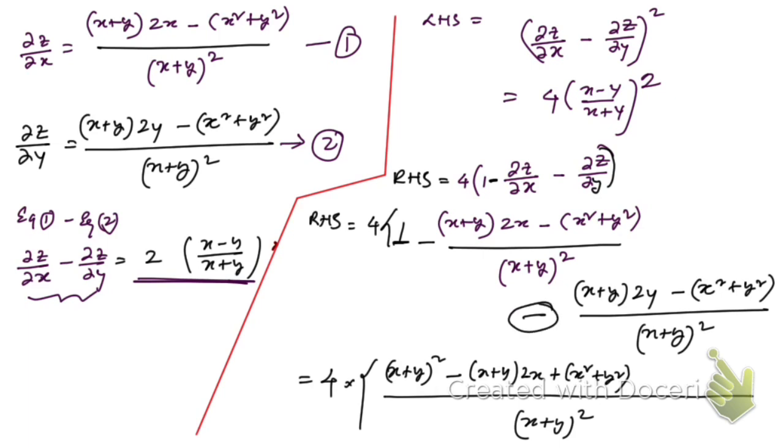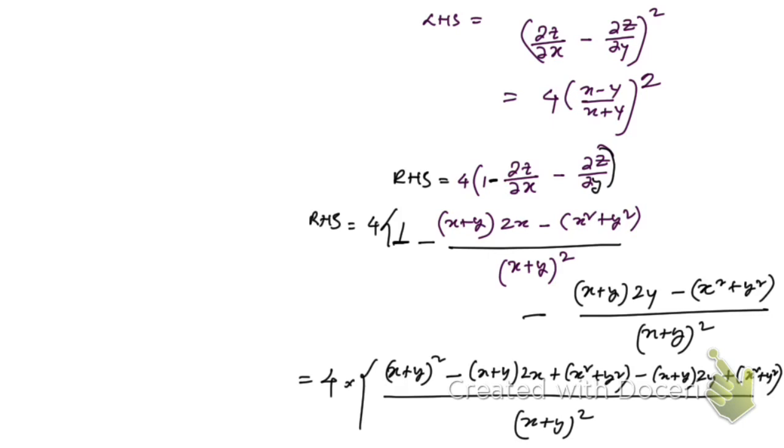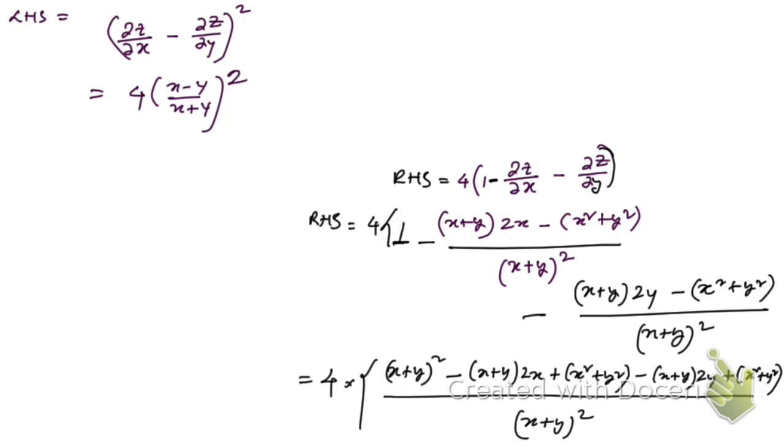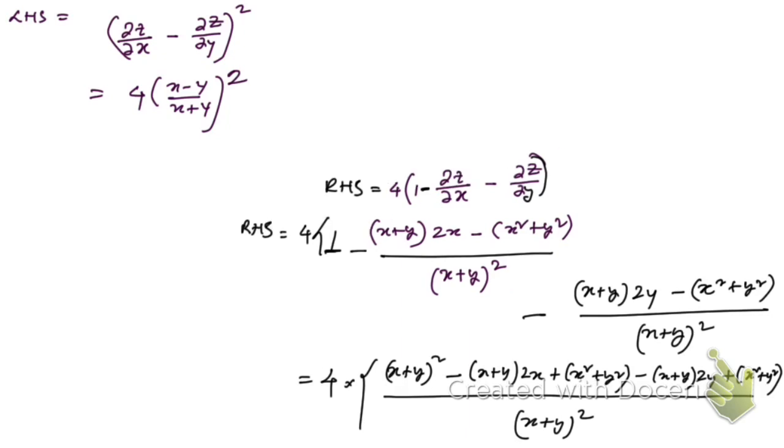Then here, because this minus will be changed after taking LCM, again we're going to get minus (x plus y) into twice y, this minus will be plus x square plus y square. That's what we're going to have. Now you see what we are getting here. I hope you have noted all these things. Let me clean this first. Now you see this is the left hand side and this is the right hand side.